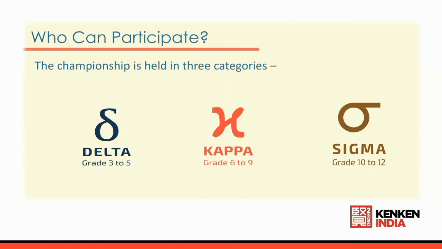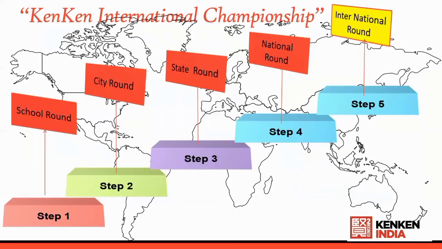Now let us understand the competition flow. Initially, it starts from the school round. Then the school round qualifiers participate in the city round, and the city round qualifiers will be participating in the state level round. The state level qualifiers will be participating in the national round.